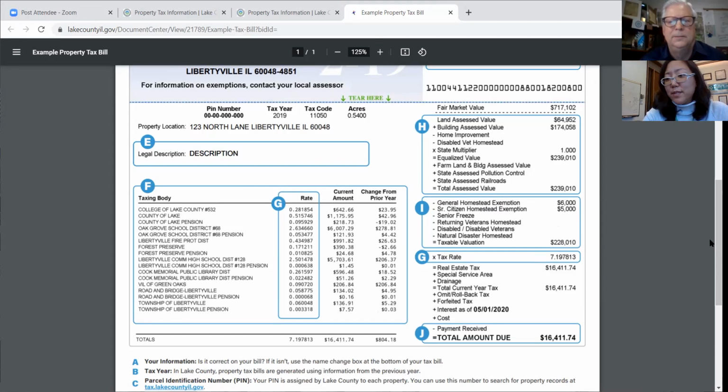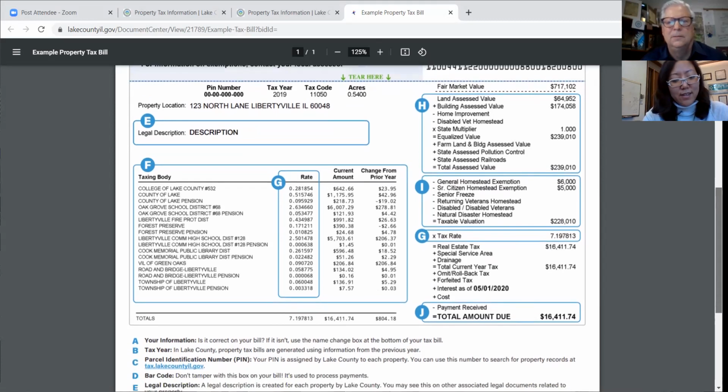That being said, just because you lower your assessed value, John, doesn't mean 100% that you're going to have a lower tax bill, right? What are some other factors that might really affect this? So the assessment and exemption part of the bill is really only half the formula. It's pretty simple math, but just because you win an appeal, does that mean your tax bill will go down? Well, sometimes. What really is the other side of this formula is the tax rate on the bottom of the right hand. Yeah, right there. Thank you. That's where the rubber meets the road.